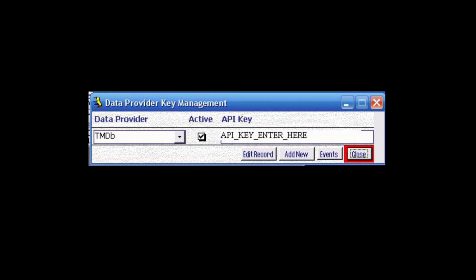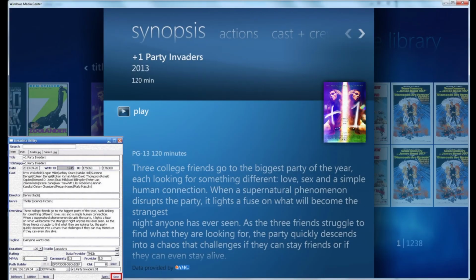For more detailed information as to what a Data Provider API key is, and how to request and receive an API key, visit our website at metadata-utility.com, where we have detailed instructions. We also welcome all of our users to click on any of our other videos, which have detailed instructions and tutorials on many of the other features that we have built into Metadata Utility.